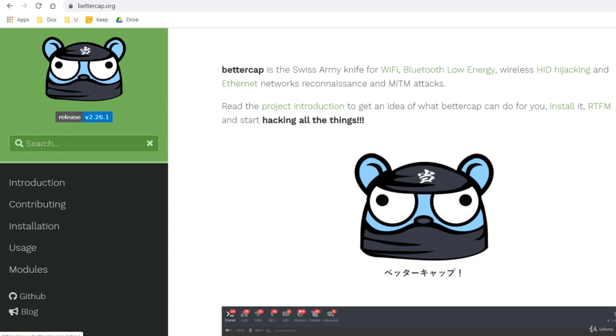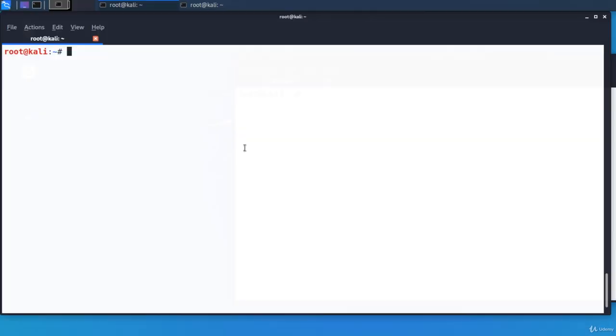Welcome back! In the last lecture, we took a look at Bettercap, one of the most complete and advanced man-in-the-middle attack frameworks. Bettercap brings man-in-the-middle attacks to the next level. Let's start a man-in-the-middle attack of type ARP poisoning using Bettercap. We'll intercept all the traffic between Windows, the recording machine, which will be the victim, and the default gateway. We'll see all internet data sent and received by the victim.